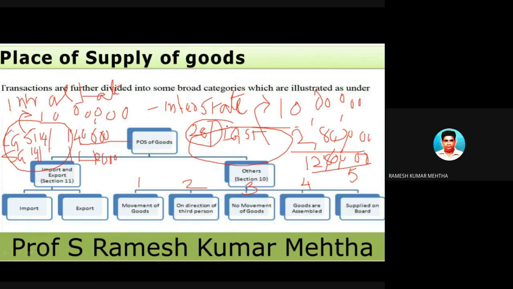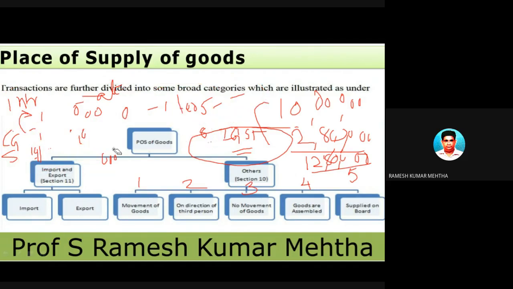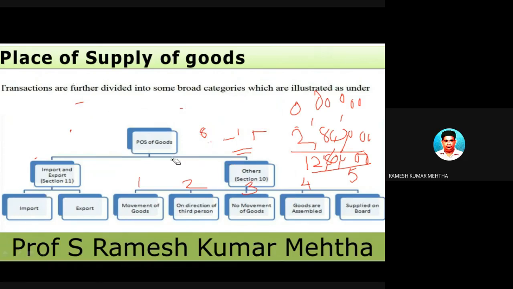So to identify what type of tax we are going to levy, that is whether it is 50% CGST and SGST or a whole amount towards IGST, it's very important to find out whether it is an intrastate sale or an interstate sale. So that's fundamentally very important. Number one. Number two is very important. I will explain the reason why it's very important to talk about, understand and analyze place of supply of goods.